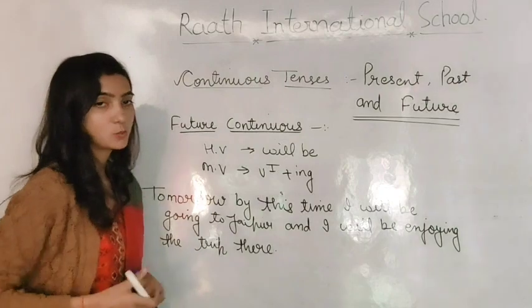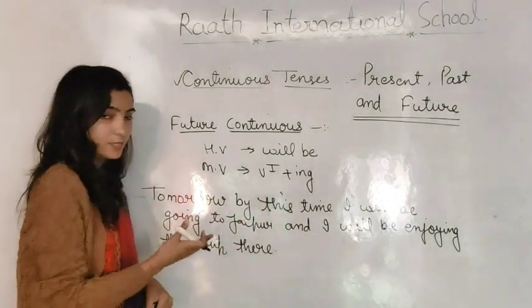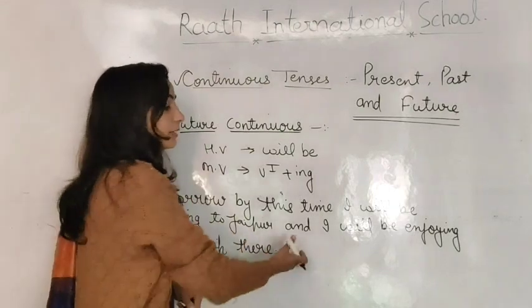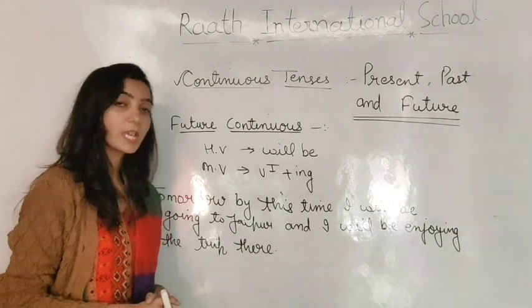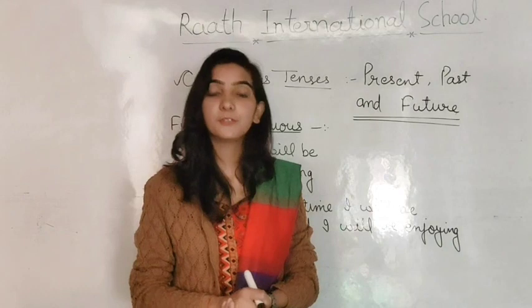are expecting to do something. Okay. As I have written on the board, tomorrow by this time I'll be going. Means I haven't gone, but I'm just thinking that I'll be going to Jaipur and I'll be enjoying the trip there. Okay. I hope you have understood present continuous, past continuous and future continuous.